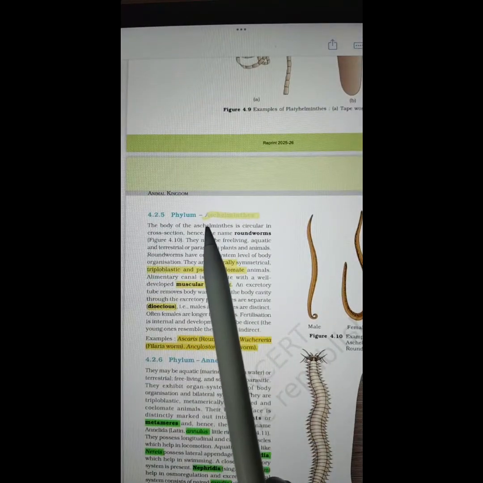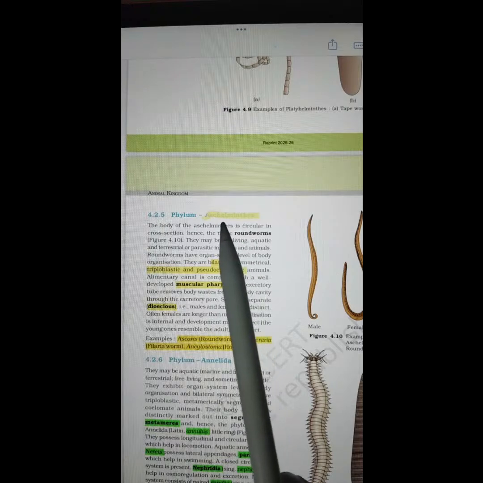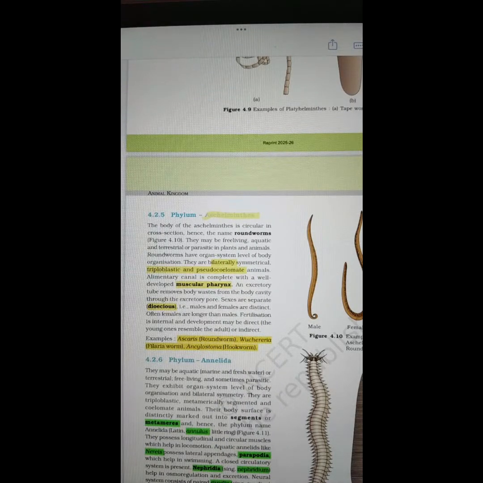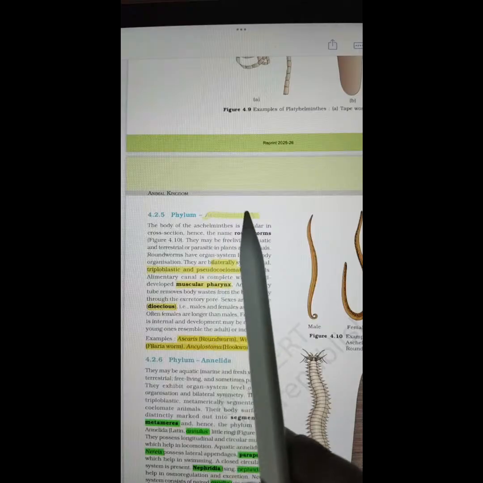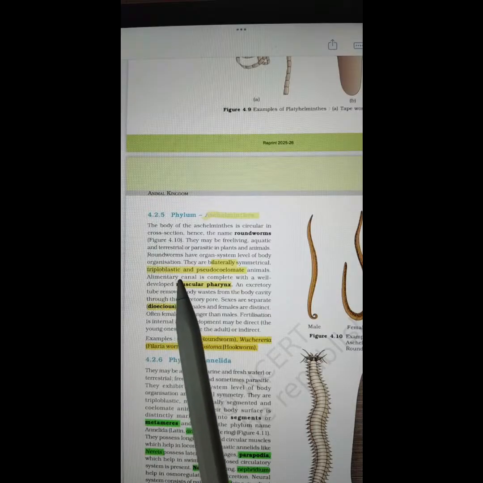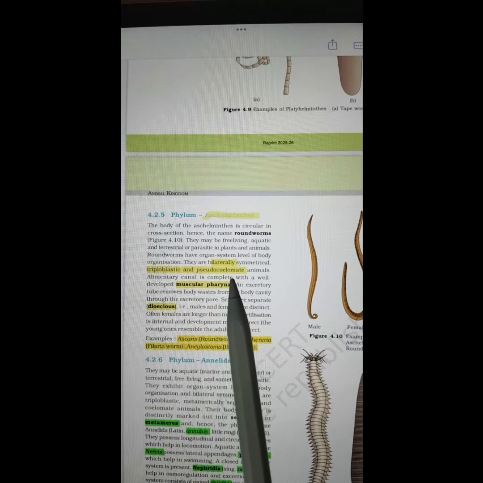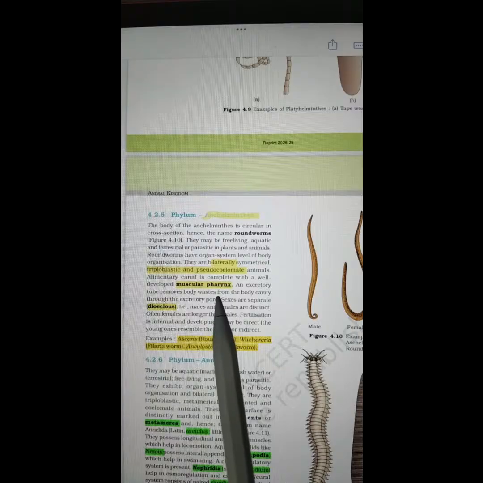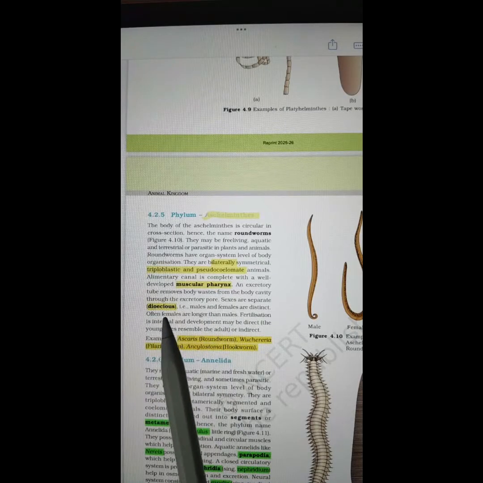Next phylum, Aschelminthes. Bilaterally symmetrical, triploblastic, pseudocoelomate. Muscular pharynx. Pharynx is another name for throat. Dioecious.